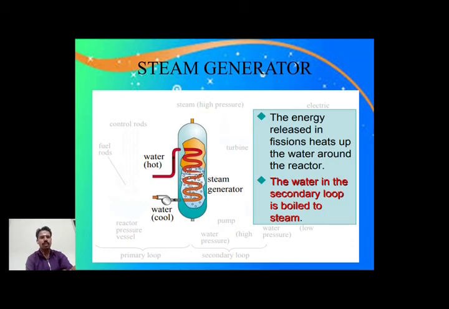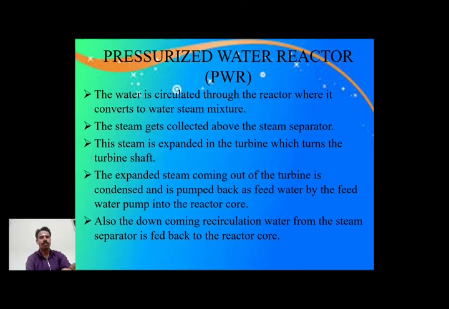The hot water comes inside the steam generator. The steam generator already has normal water. It increases the heat, and the water is converted to steam. We can use this to produce electrical energy. It is classified into two types. The pressurized water reactor. It is a water circuit.